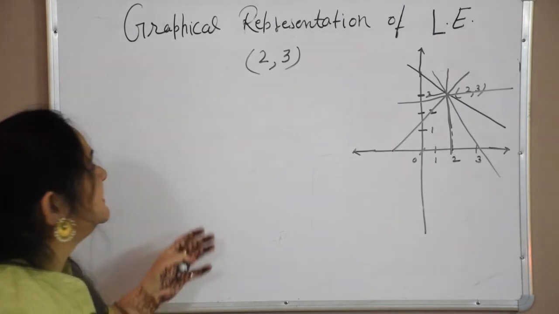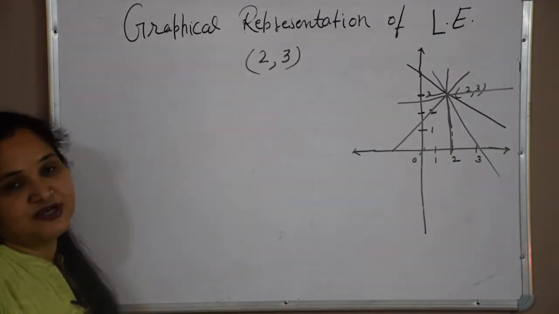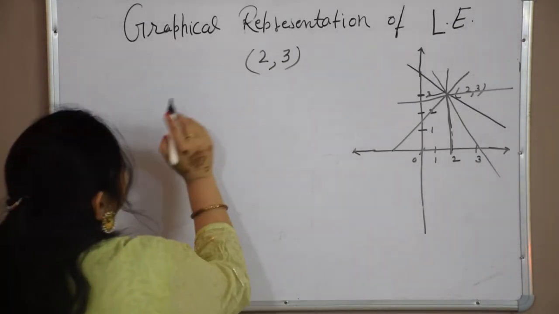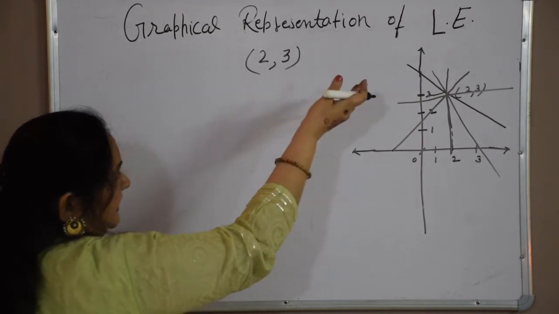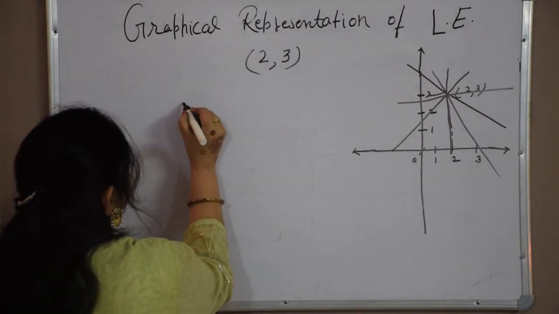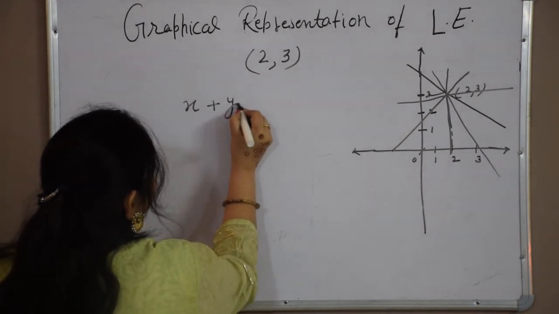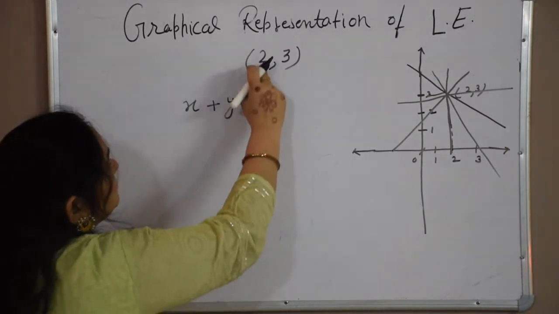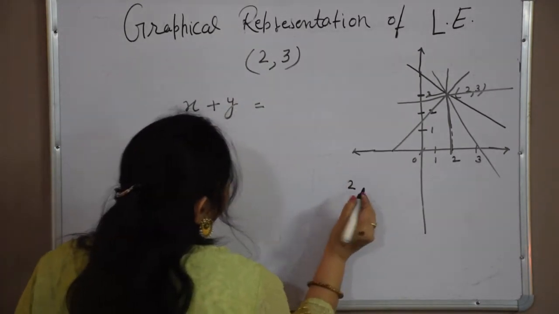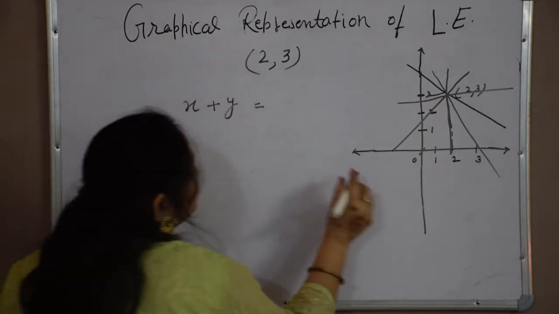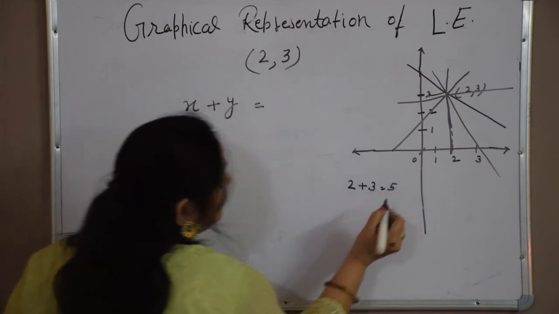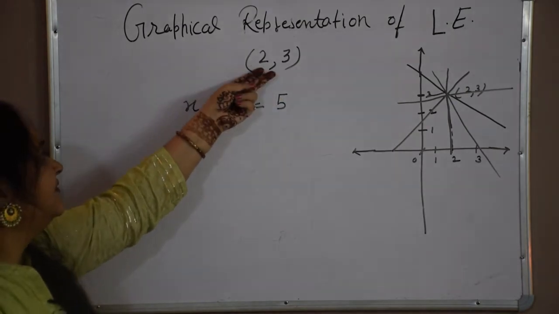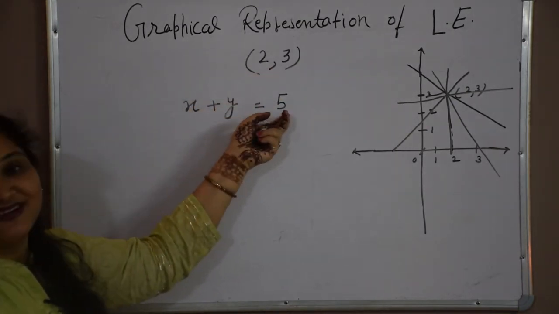Suppose the point (2, 3) is given and you have to find 3 lines which can pass through the point. So how will you do it in that case? See, because I have to take x, y both, a linear equation in two variables. Suppose I am taking x plus y. So I have to think what should be there in the equality. If x plus y I am taking, x is 2 and y is 3, so it should be equal to 5. So our first equation is x plus y is equal to 5. You can check, x is 2, y is 3 and we are getting 5.